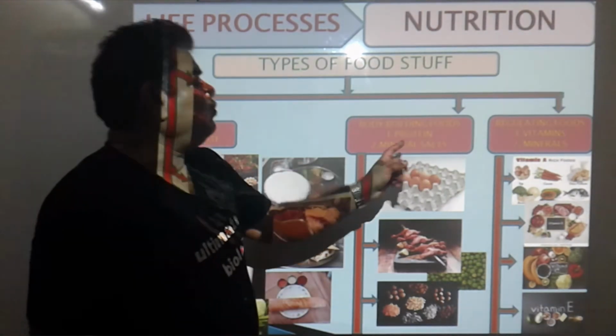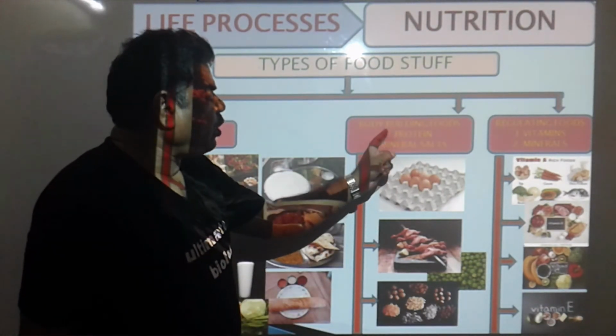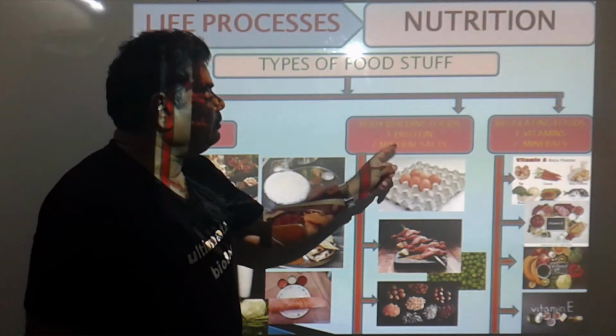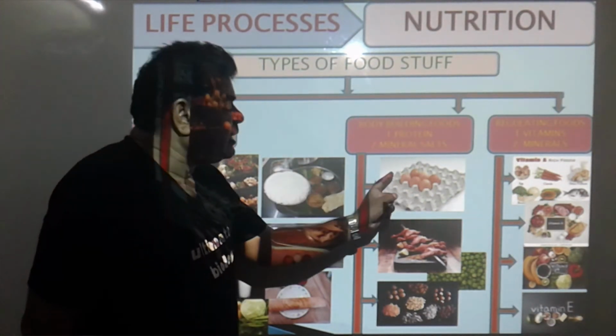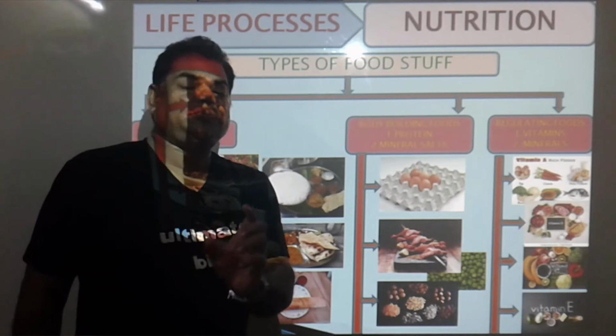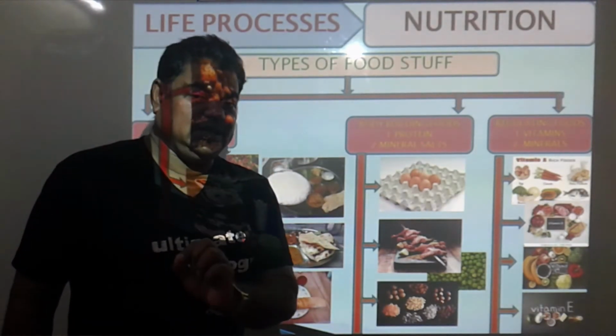Then the bodybuilding foods are there. These bodybuilding foods provide proteins and mineral salts. These are eggs. Inside the egg, protein is present, that is albumin.